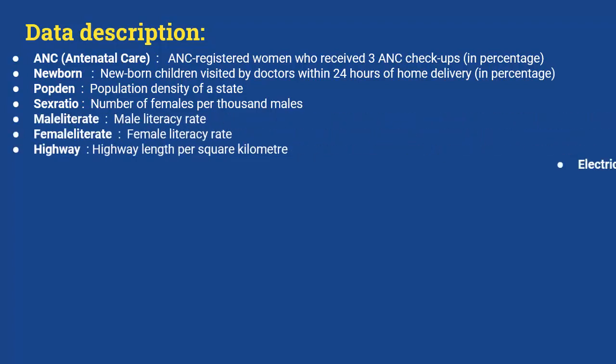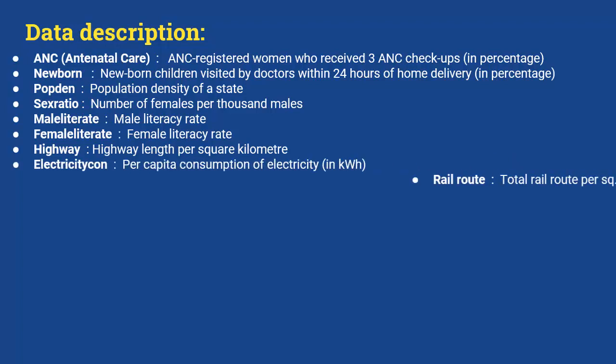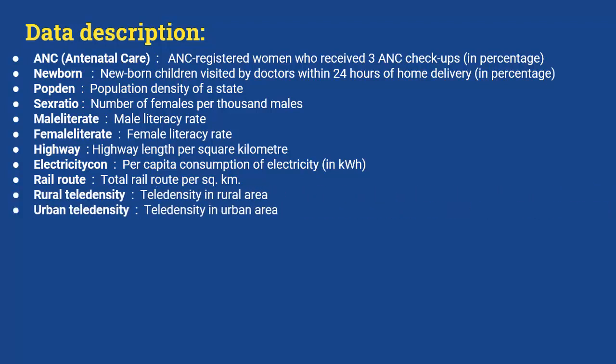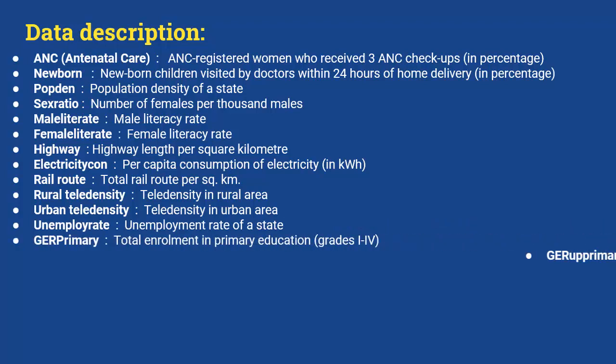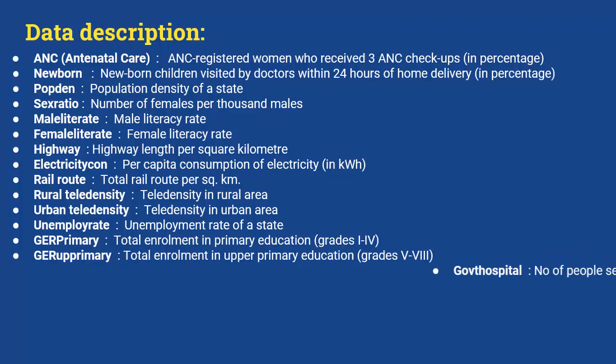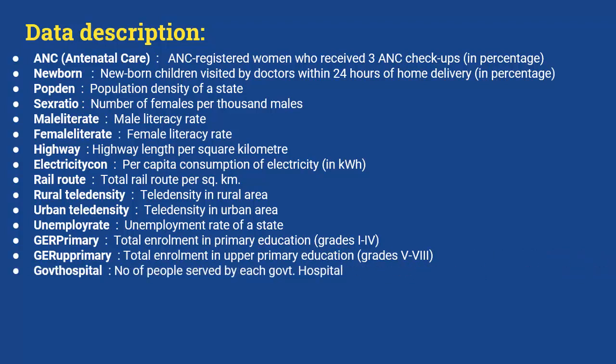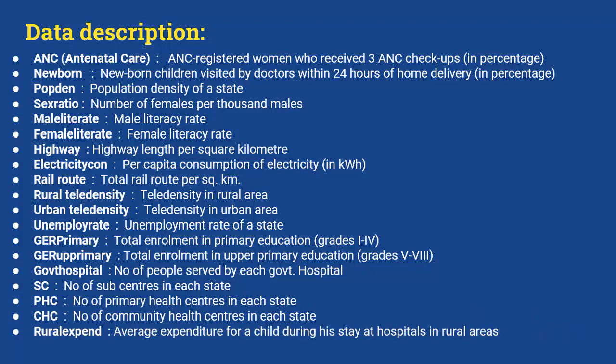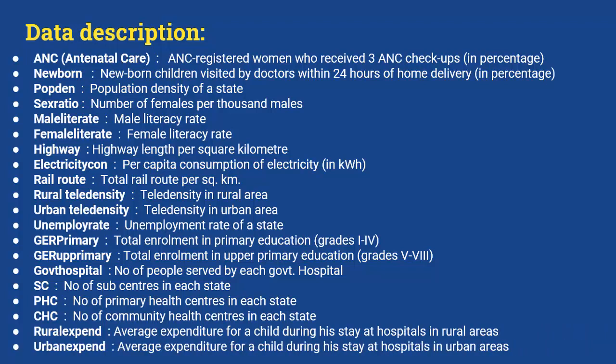rate, highway length per square kilometer, per capita consumption of electricity, total rail route per square kilometer, teledensity in rural area, teledensity in urban area, unemployment rate of a state, total enrollment in primary education, total enrollment in upper primary education, number of people served by each government hospital, number of sub-centers in each state, number of primary health centers in each state, number of community health centers in each state, average expenditure for a child during his stay at hospitals in rural areas, average expenditure for a child during his stay at hospitals in urban areas.